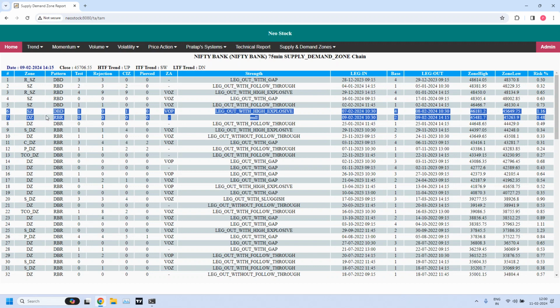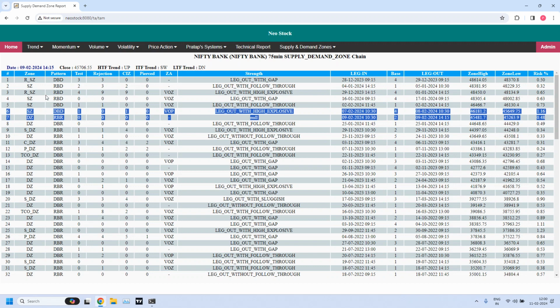But both these are all normal demand and supply zones. The high liquidity demand zone is there at 9th, that is 44,397 to 44,248.